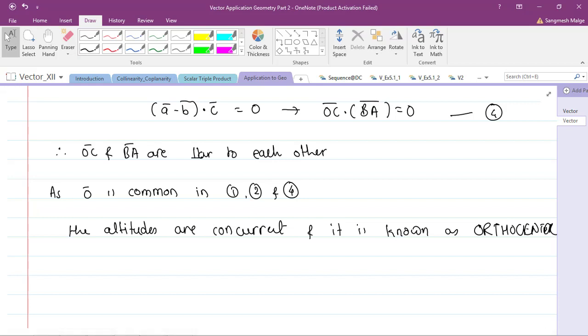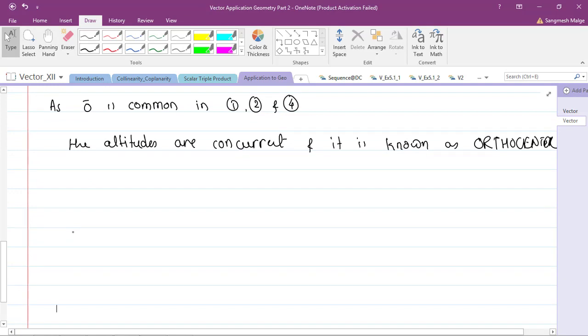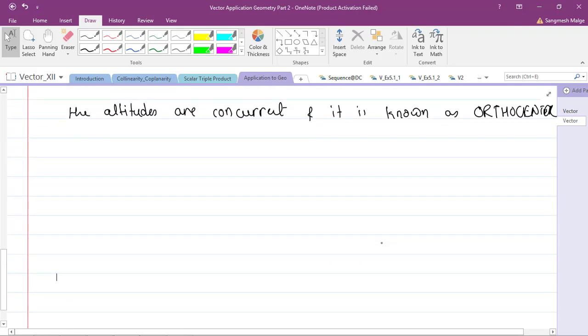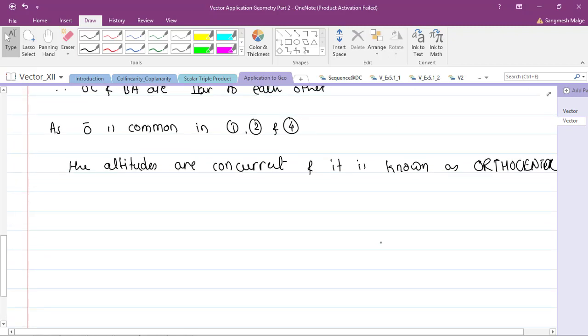Now maybe you have a question, sir, what is the orthocenter? The concurrency point of the altitudes is the orthocenter. See here, if I draw a circle using the center as the orthocenter, then what will happen? Suppose this is a triangle we have, and these are the altitudes. If I take this orthocenter as a center and draw the circle, then that circle will pass through all three vertices.